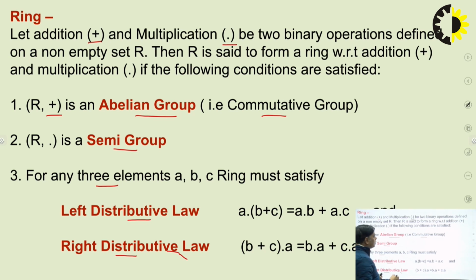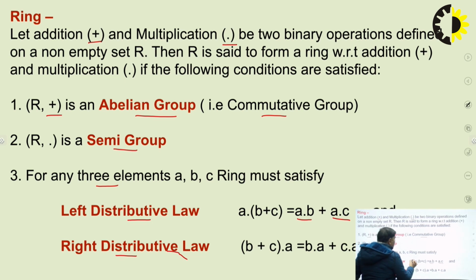What are the left and right distributive laws? Suppose this is A, and we are composing A with B plus C, then it will be A dot B plus A dot C. That means we are distributing the element A over B plus C from the left hand side.